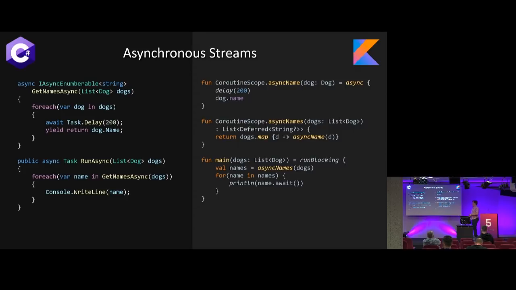So in this case, it's going to execute it one at a time. So in this async name, all we're saying is that we're mapping the list of dogs to basically the list of this method, this async function in the coroutine. So this is an entire function, and we're actually mapping the dogs to that list of that function, and then we're able to await it one at a time. So you can think of like this list of deferred string is like a list of a function that returns me a string asynchronously. And so then we're able to loop over that list just like we would any other, and then we just say .await, and we'll await for the individual result of each one in the list. Any other questions?